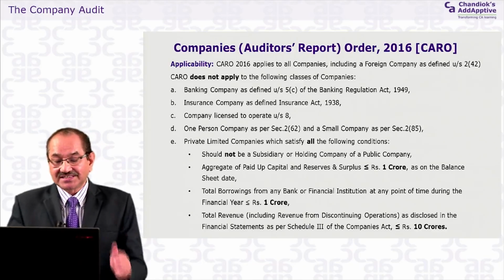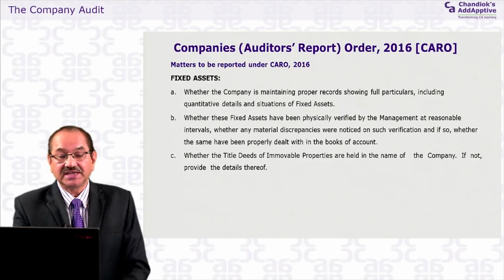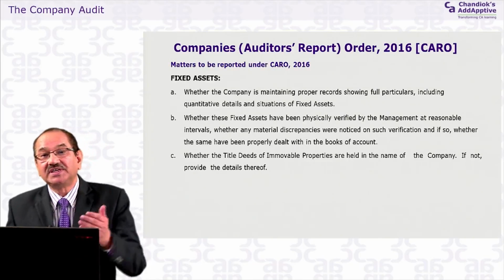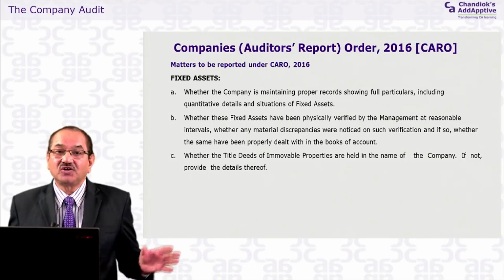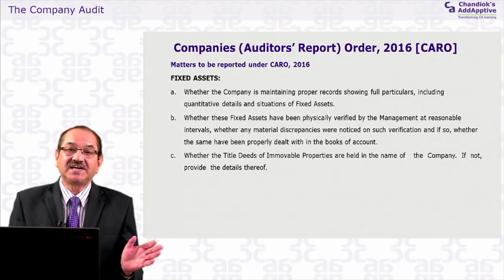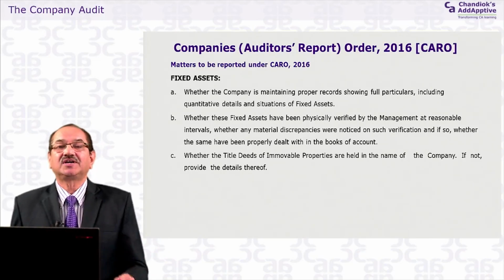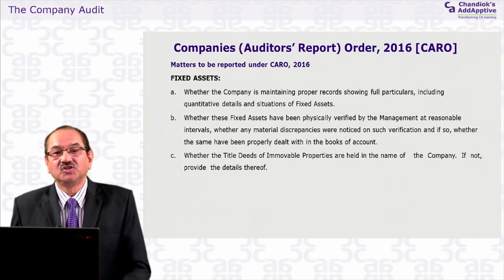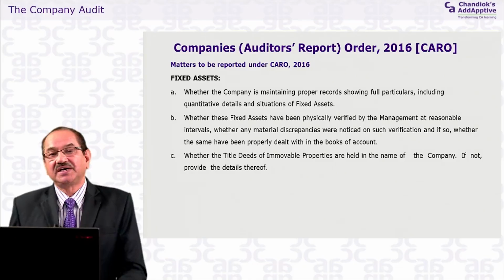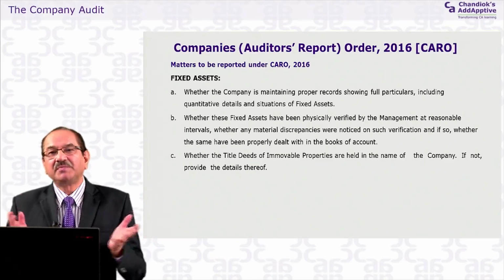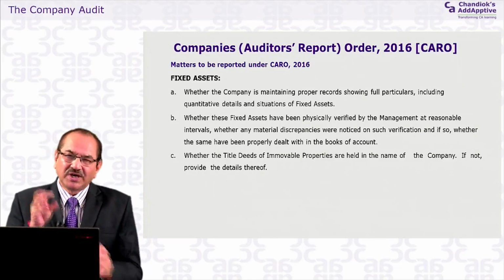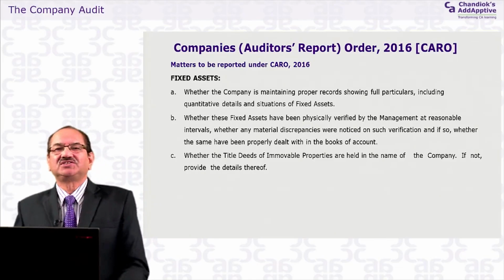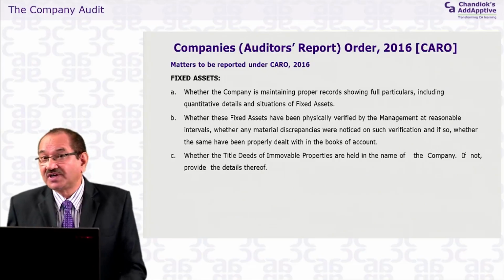So these are the conditions, and these conditions are basically cumulative. Each condition has to be satisfied. It is not that out of these 4, if 3 are satisfied, no, still the CARO report has to be given. So all the conditions must be satisfied, and for your remembering purpose, dear student, you can see that it is basically where some public interest is involved that the CARO report has to be given.